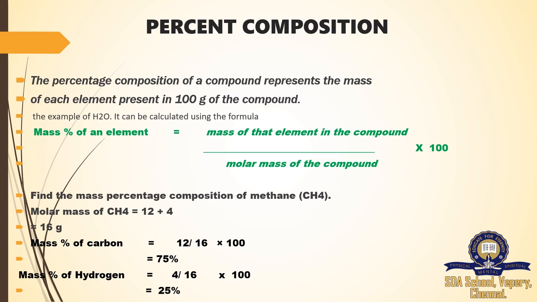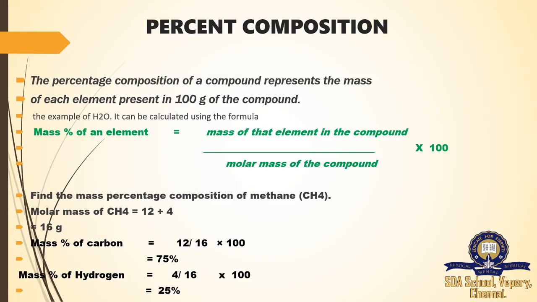Based on this, we have one example sum. Find the mass percentage composition of methane. Methane's molecular formula is CH4. Here molecular mass of CH4 equals C, C's atomic mass is 12, plus H4. H is 1, so 4 hydrogen is here, so we are going to add 4. So totally it comes to 16 gram.